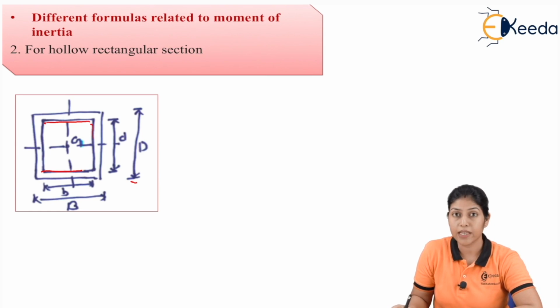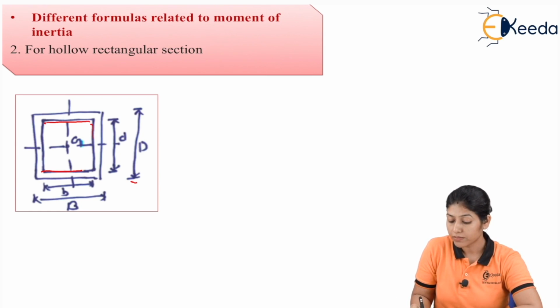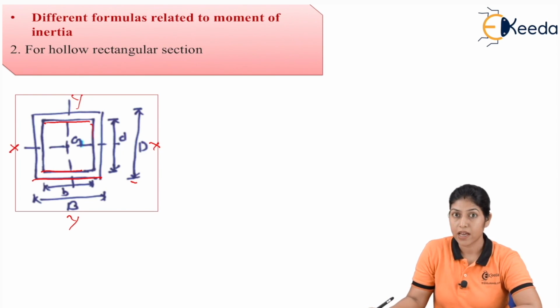Similarly, we can define the breadth also. Here capital B represents the bigger dimension of breadth, and small b represents the smaller dimension of the breadth. This particular axis is represented as the y-y axis, and this particular axis is represented as the x-x axis.